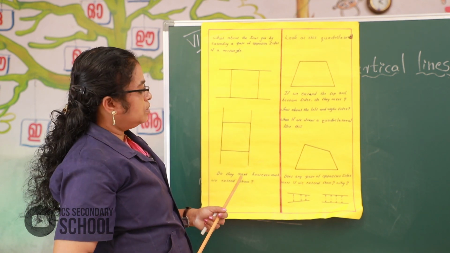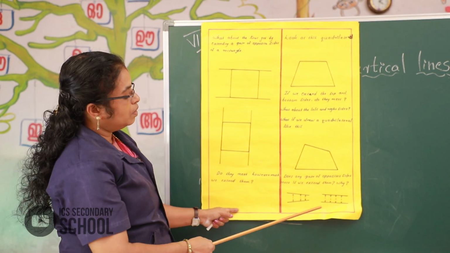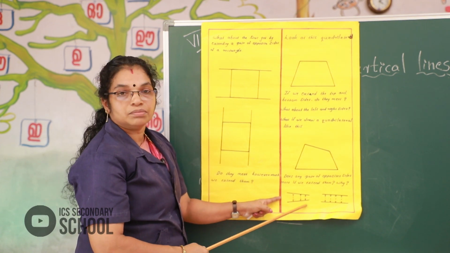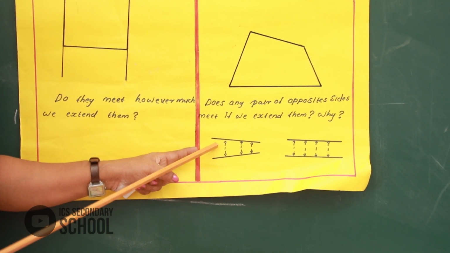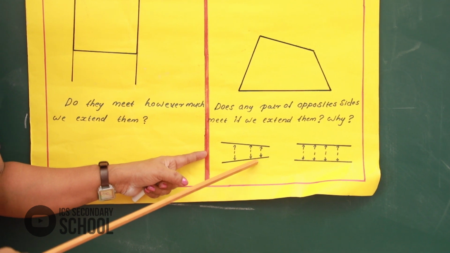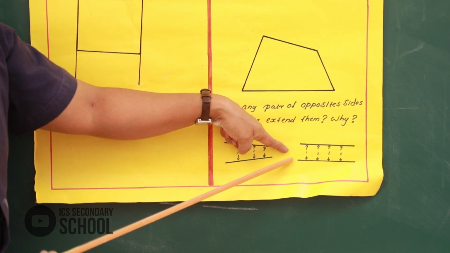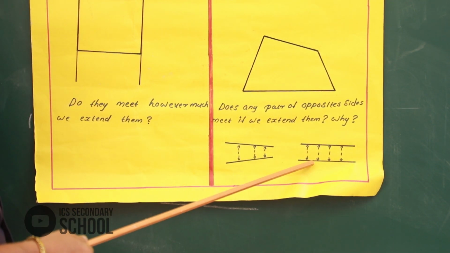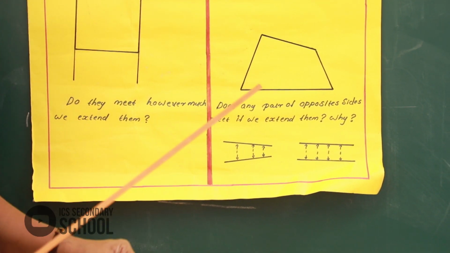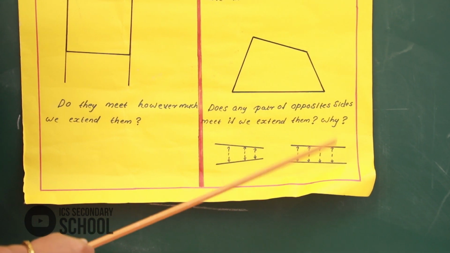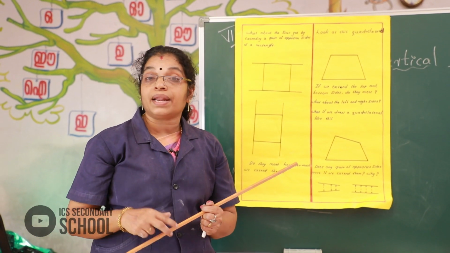Follow, got it? Okay, now look at these two figures. In the first figure, look, the distance is not the same. In the second figure, look at the distance. The first figure does not keep the same distance, so if they continue, they will meet. But here look, these parallel lines do not meet. So, this is a parallel line. Got it?